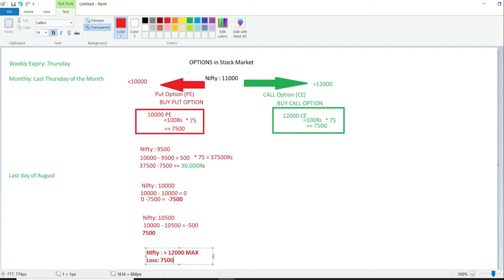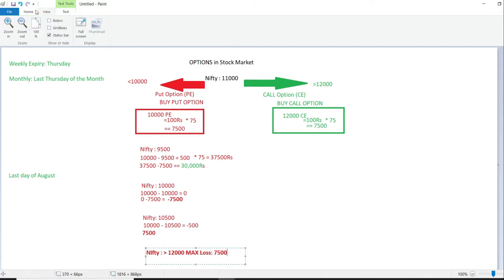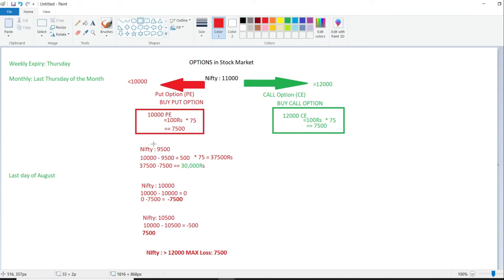In only one case, if Nifty, as you predicted, closes below 10,000, you will make a profit. In all the rest of the scenarios, you will make a loss of maximum 7,500. So max loss is 7,500, that is fixed, but maximum profit is unlimited.